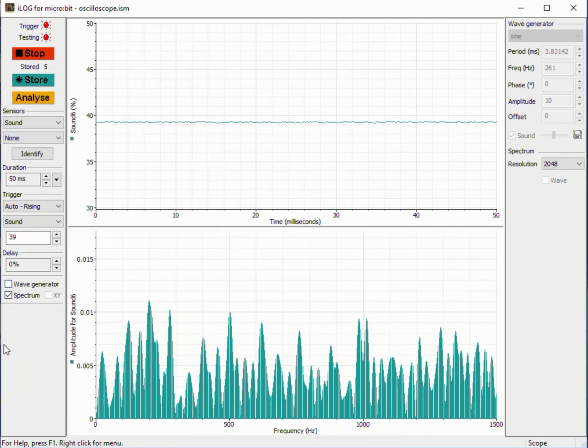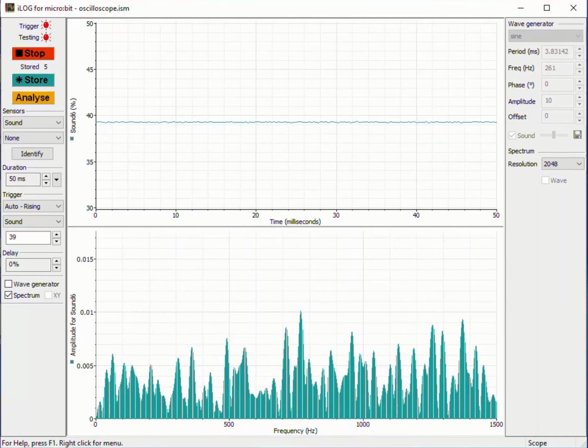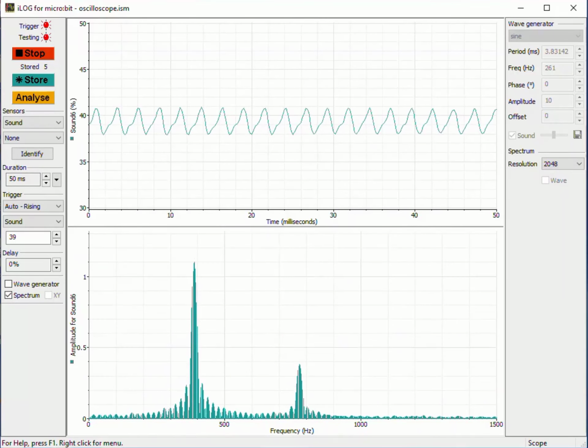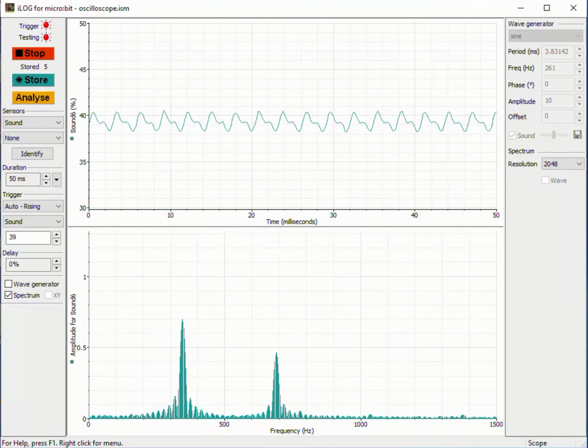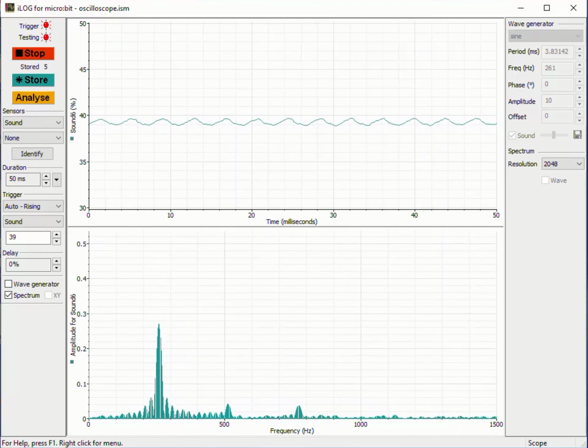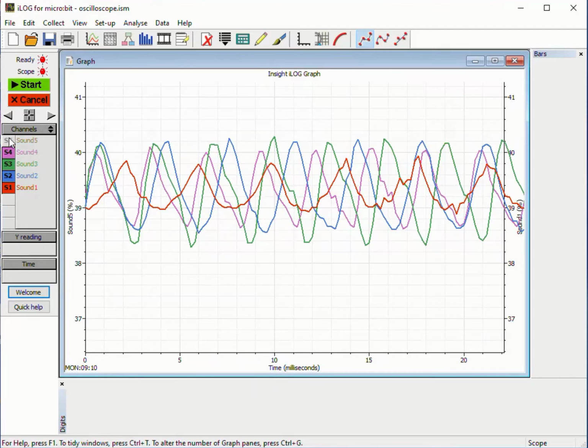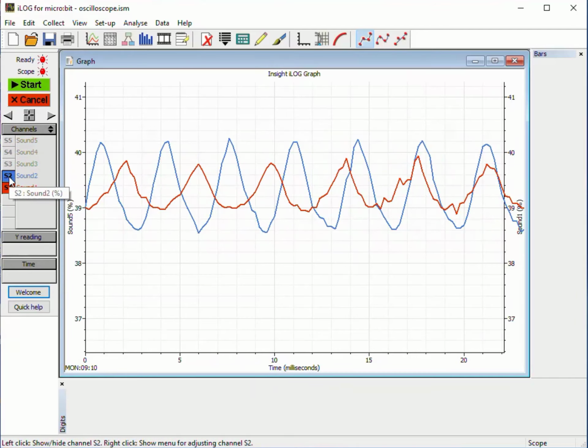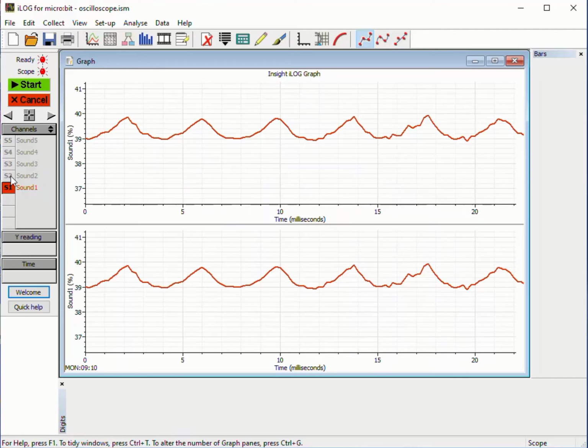Let's repeat that, showing the frequency spectrum at the same time. We can see the fundamental frequency reducing as we pitch a lower note. Here is another view in which we can compare the stored waves and measure their periods using the time interval tool.